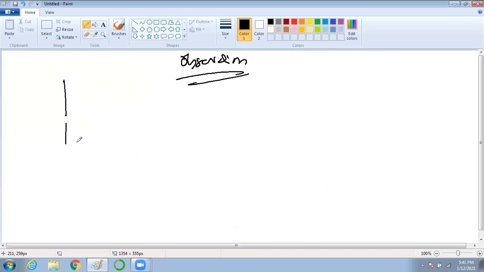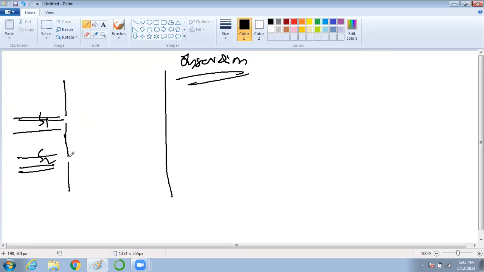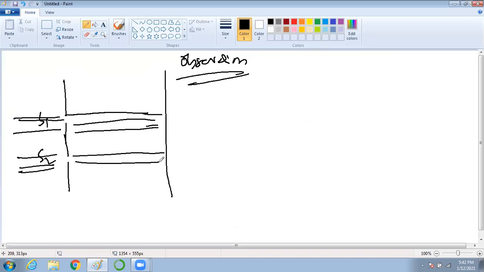So now we will see some observation. I have a slit, S1 and S2, and a screen here. Light is coming like this. What do you expect? Ideally, what you should expect? Only the light will fall here and light will fall here. Yes or no? What about this place? This place should be dark. Am I correct? Yes, yes, sir.